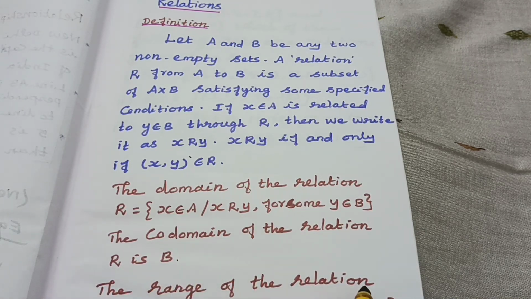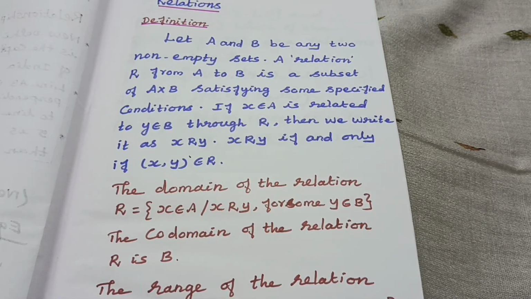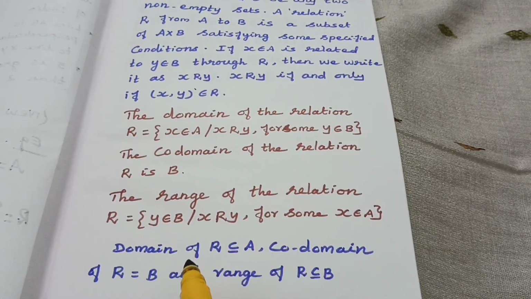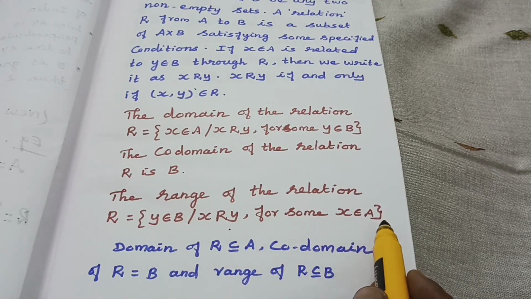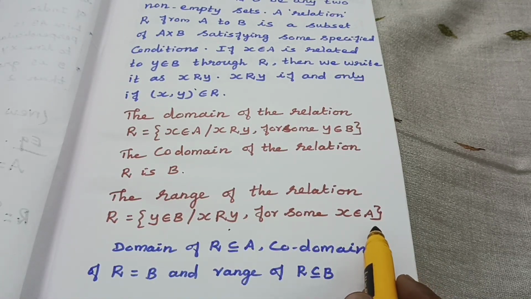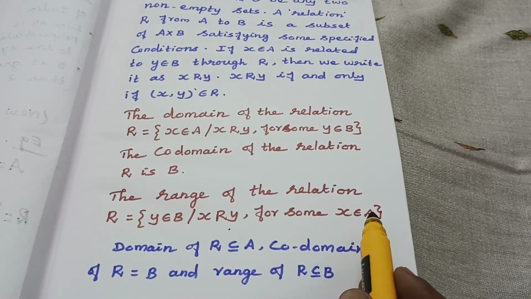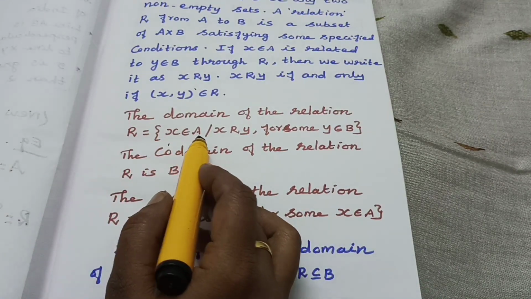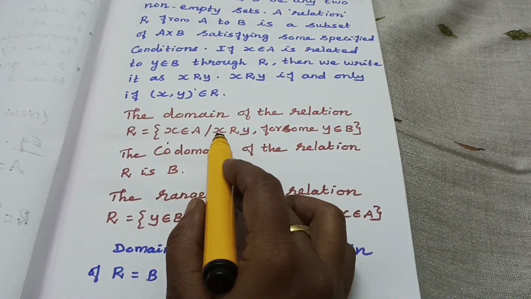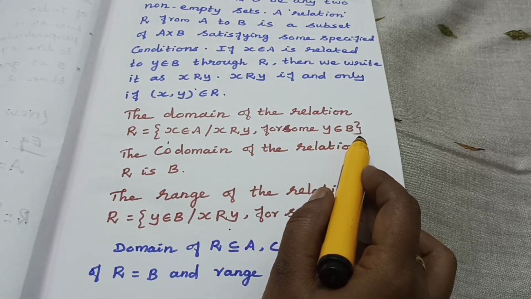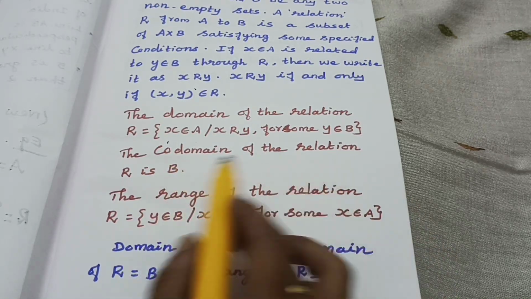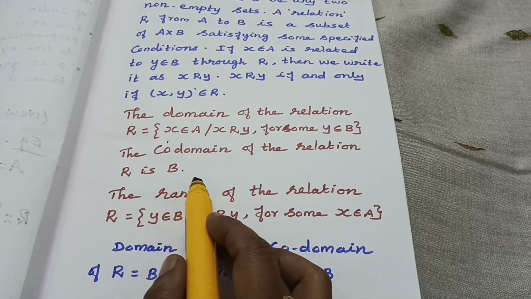Then the range of the relation R is equal to the set of Y belongs to B such that X is related to Y for some X belongs to A. Okay, then the domain of the relation R is X belongs to A such that X is related to Y for some Y belongs to B. Then the codomain of the relation R is B, isn't it?